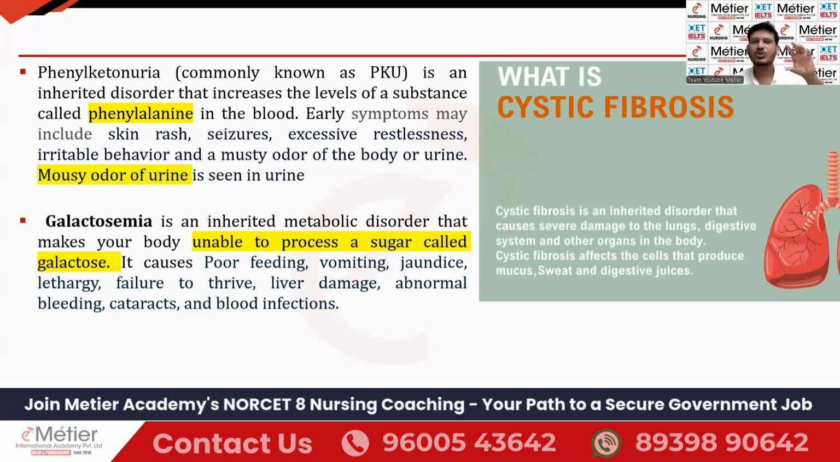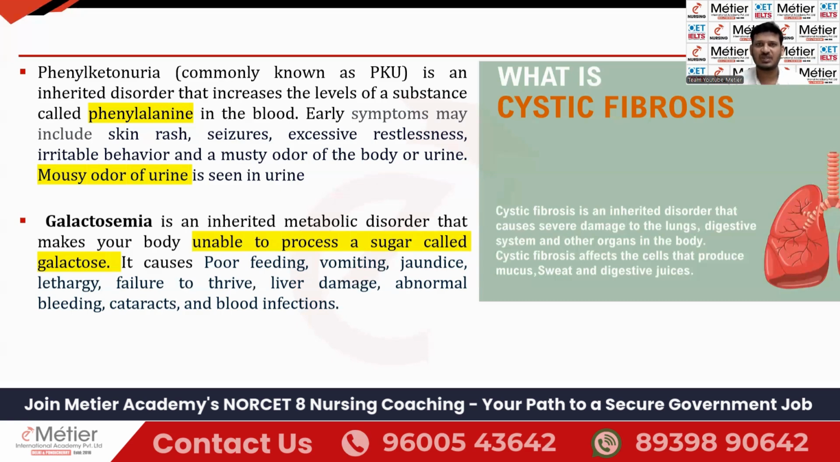So phenylketonuria means nothing but a buildup of phenylalanine, an essential amino acid, in the body. If it is accumulated within the body, the patient will be having what? Skin rashes, seizure, restlessness, and the urine smell. Even from the body, the sweat smell is going to be a musty odor. So these are all the key points you are supposed to remember about phenylketonuria.